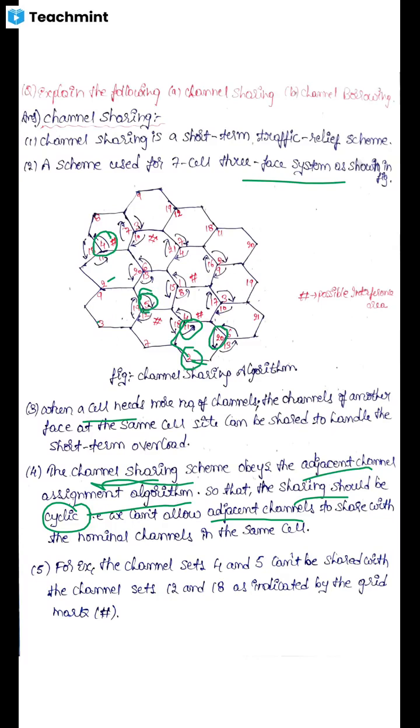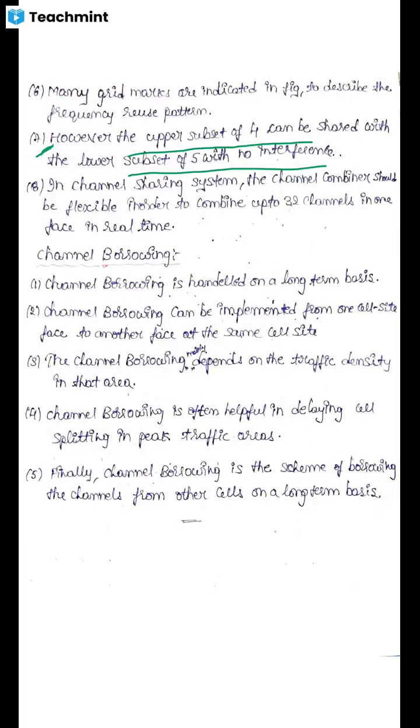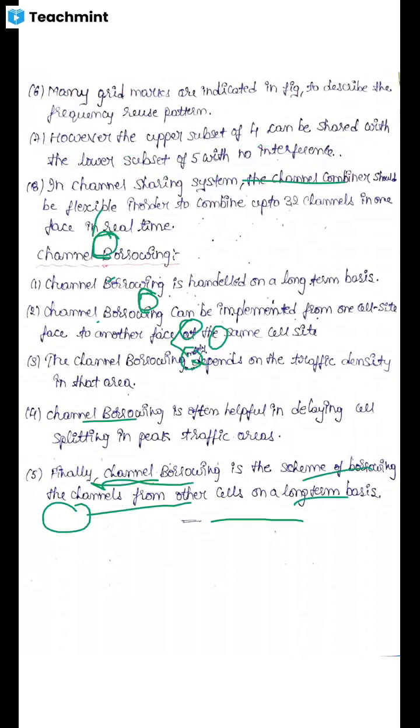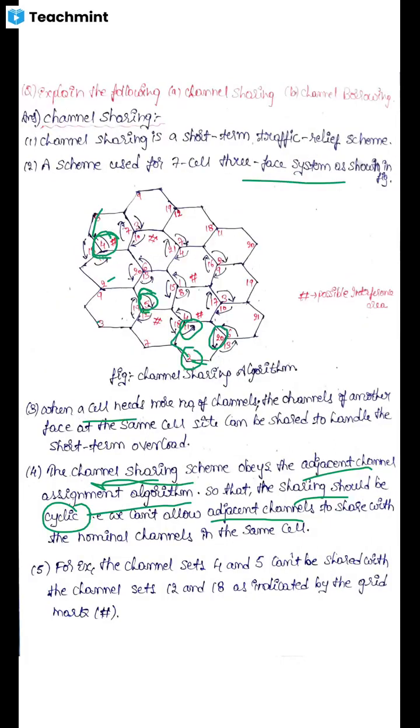In the frequency management chart, each cell consists of 3 subsets, and each subset contains 15 voice channels. So the channels in subsets 4 and 5 can be shared. It means the channel can be shared because there is a separation between these 4 and 5 subsets in the frequency reuse pattern, so interference is avoided. There is no interference while sharing the channels in the 4 and 5 subsets.